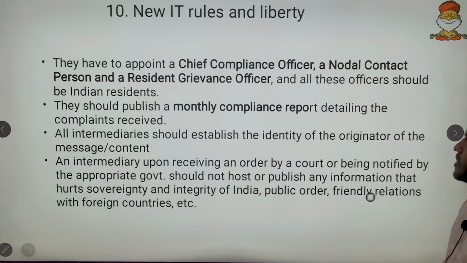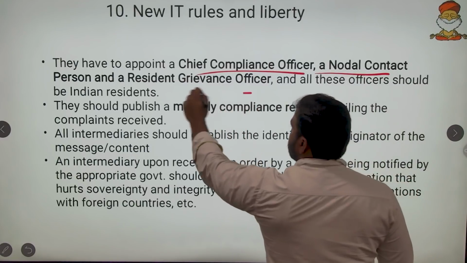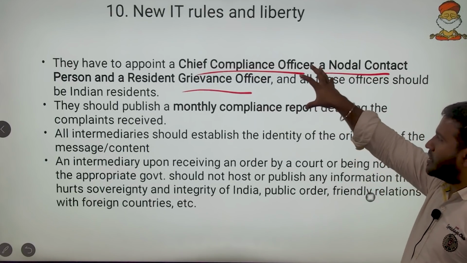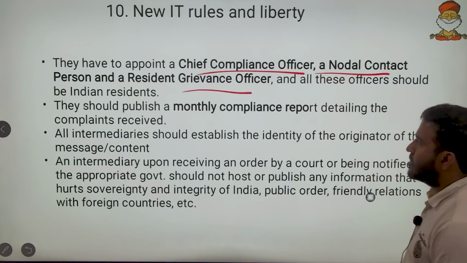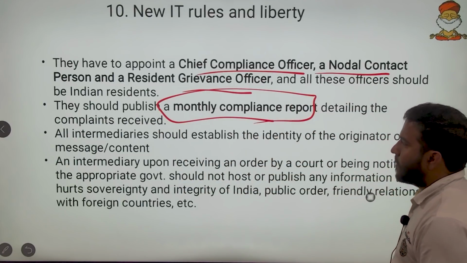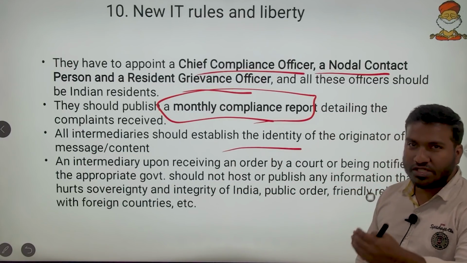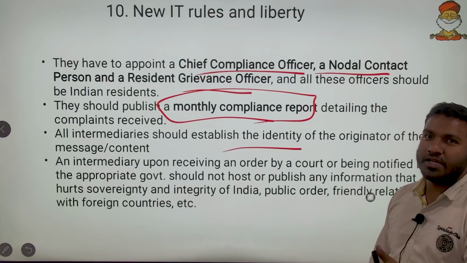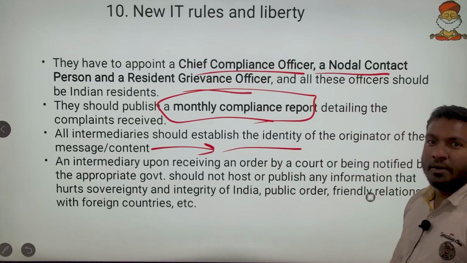And then they have to appoint a chief complaints officer, a nodal contact person, and a resident grievance officer. All these officers should be Indian residents, because if there are any wars, they will work in favor of the government. They should publish a monthly complaints report detailing the complaints received, and all intermediaries should establish the identity of the originator of the message. So who originated and who forwarded. In WhatsApp you get the forwarded message, or if you have typed it, it comes as an original message. So such things are to identify who created that message and to penalize the culprit.